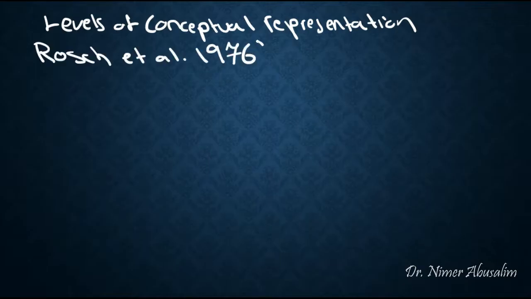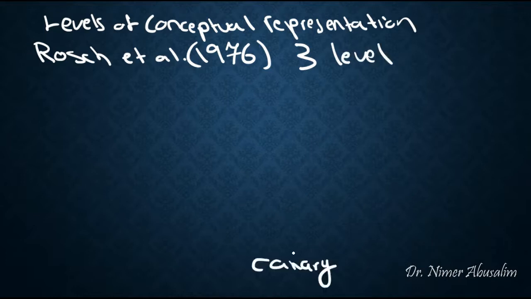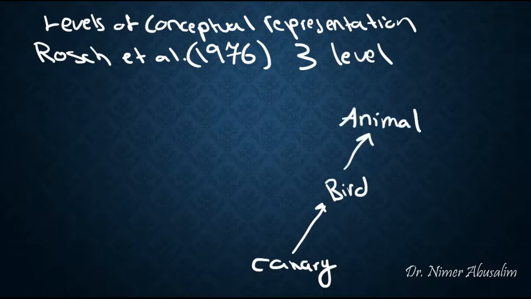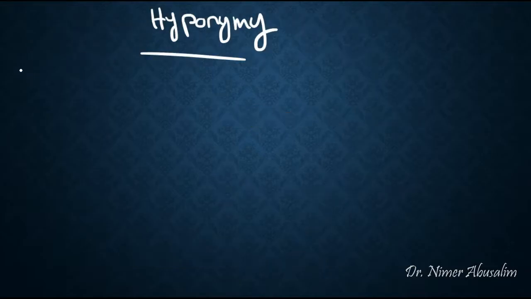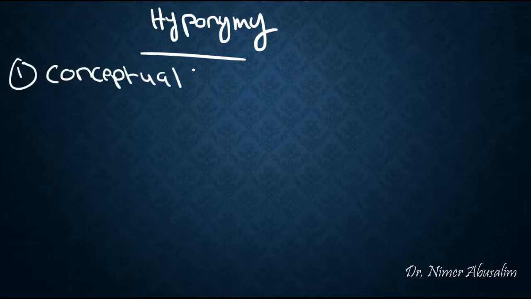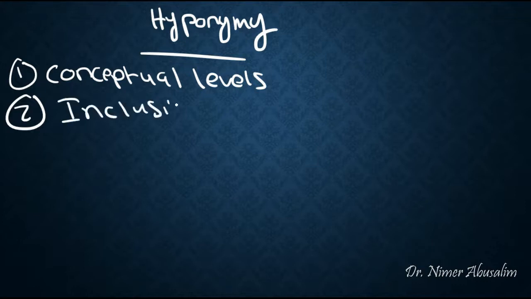In fact, Rosch and others suggest a 3-level system, which looks something like this. Canary is a bird, and a bird is an animal. Now Rosch suggests that the level that we usually think of is this middle level. So this level is called the basic level. The more specific one is called the subordinate level, and this is the superordinate level. So when it comes to the characteristics of a hyponymy, we just discussed the first part, which were the conceptual levels. Second characteristic of a hyponymy is called inclusion, and the third is called transitivity.